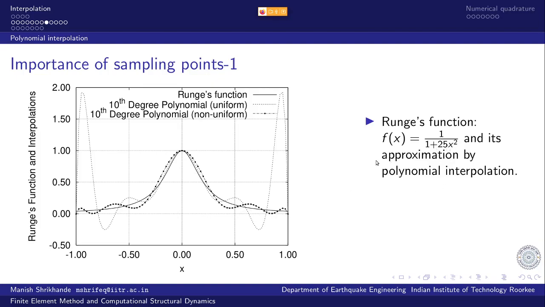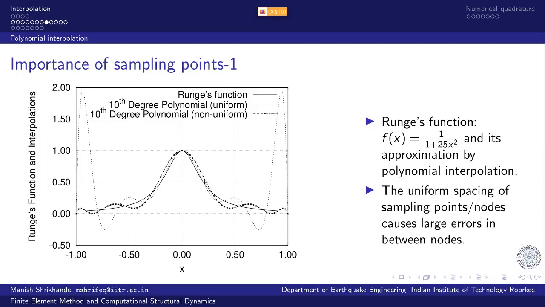And we try to approximate this function by polynomial interpolation. By Weierstrass theorem and by our intuitive logic, we would believe that if we add more and more number of terms, we should be able to approach closer and closer approximation. But unfortunately, it is not so straightforward as it seems.